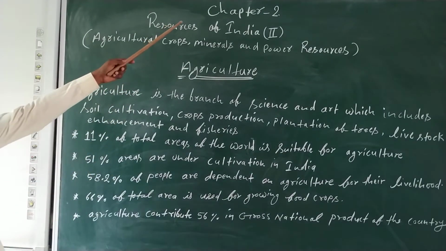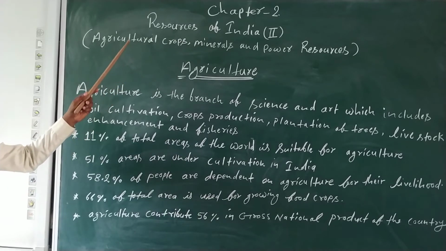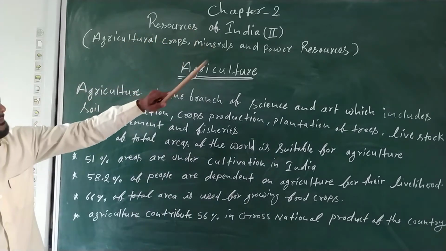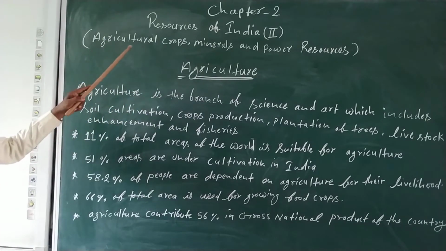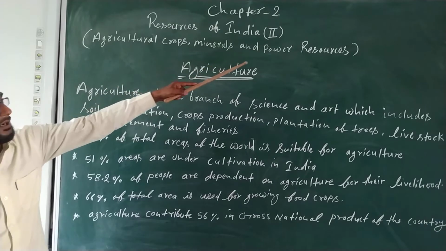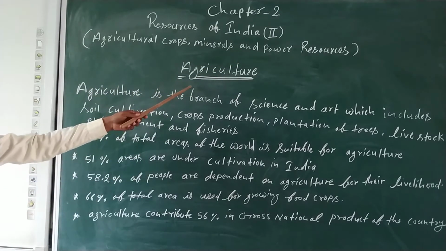This is the second chapter. The first chapter we have seen already. Now see the second chapter, resources of India. In this chapter we will see agricultural crops, minerals and power resources. So let us see the first topic, that is agriculture.